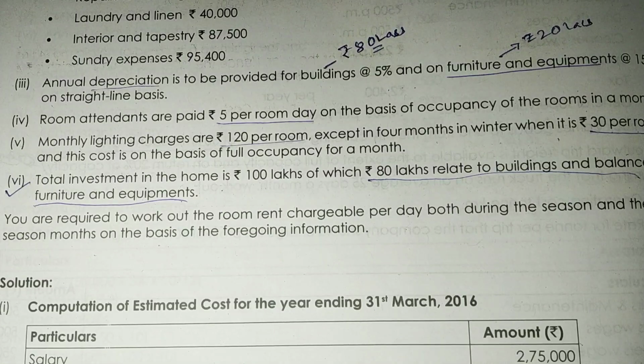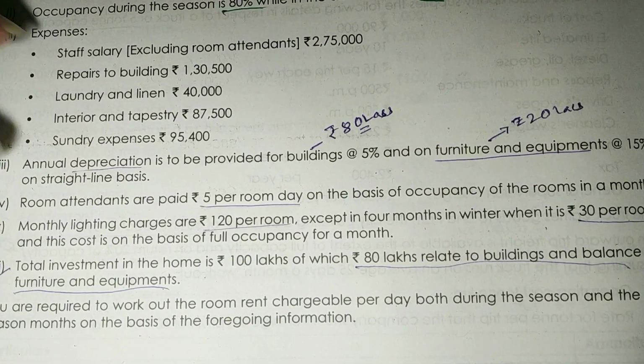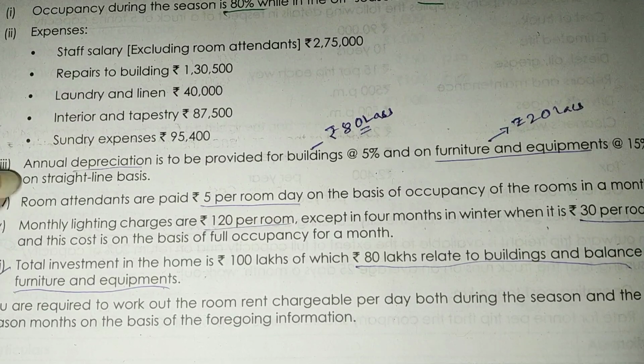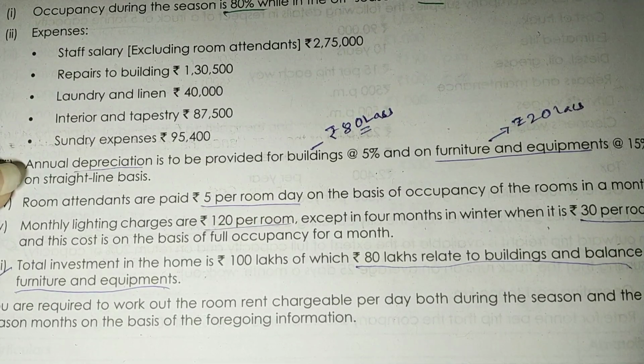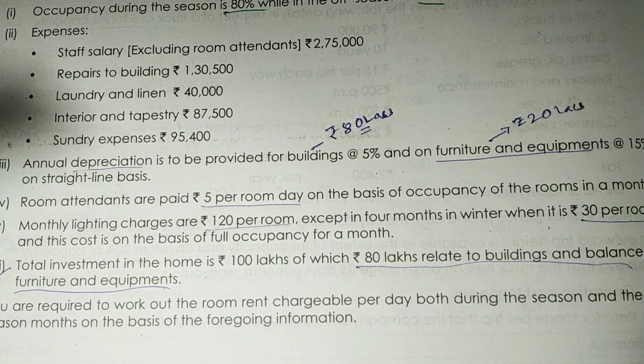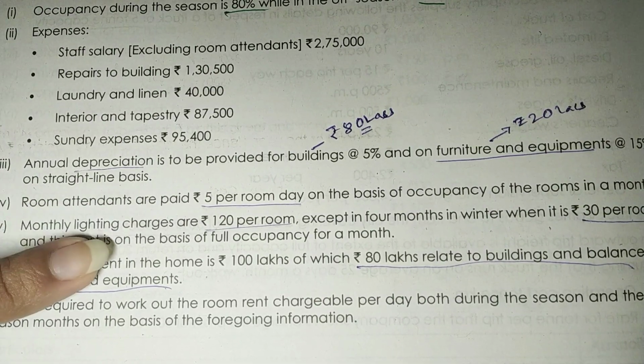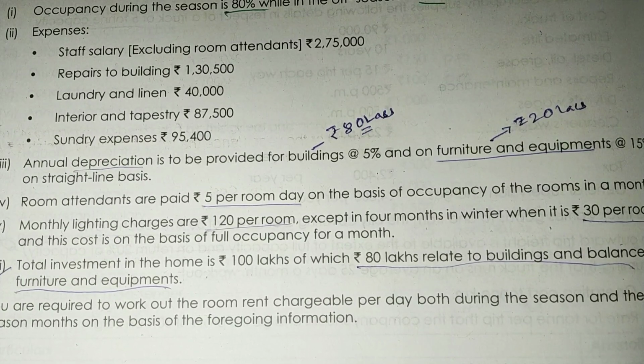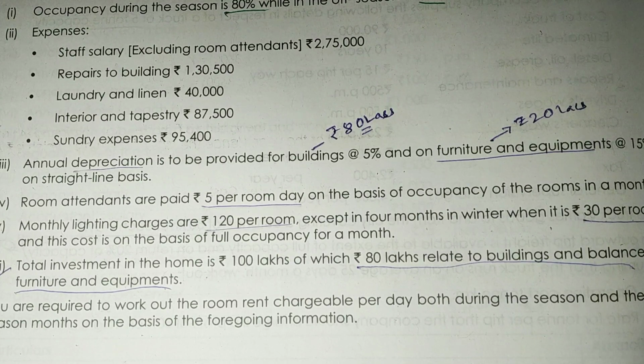Basically what you need to do in this question, you simply need to calculate the total cost. Total expenses are given here. Besides that, you need to calculate the depreciation, then the room attendant salary, and after that your lighting charges. Then you need to add it up. You'll get the total cost, and after that you need to calculate how many total full room days are there. Then just divide the total cost by total full room days and you will get the room rent. What is the rent for only one room? So let's start with the solution.